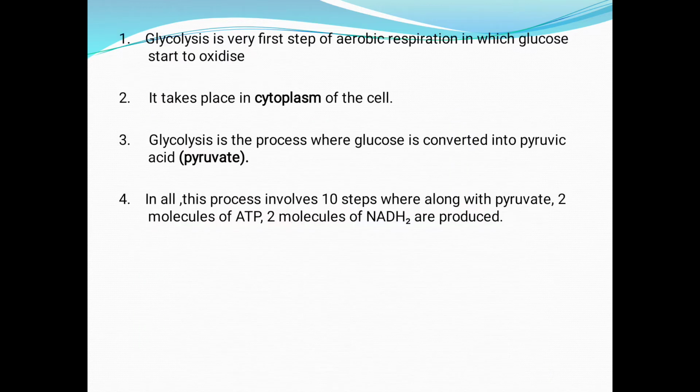Glycolysis is the very first step of aerobic respiration in which glucose starts to oxidize. It takes place in the cytoplasm. It is very important. Glycolysis is the process that takes place in the cytoplasm of the cell. Glycolysis is the process where glucose is converted into pyruvic acid, which is also called pyruvate. In all, this process involves 10 steps where, along with pyruvate, 2 molecules of ATP and 2 molecules of NADH2 are produced.